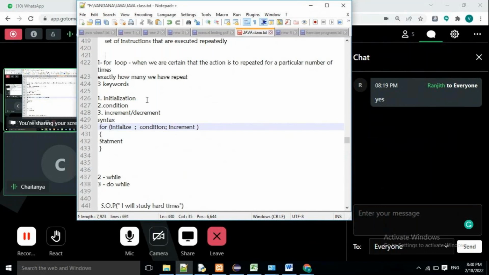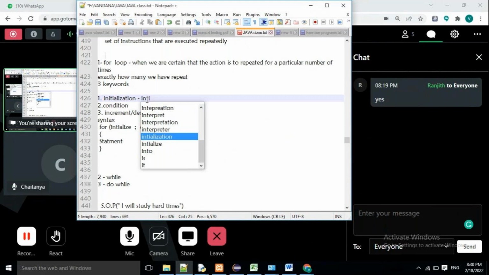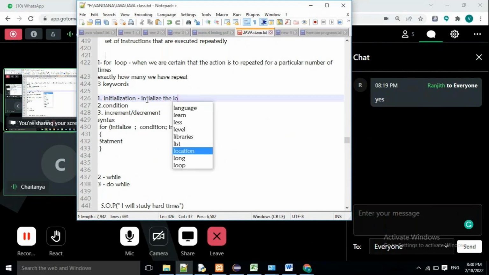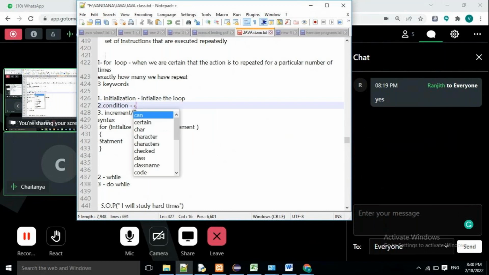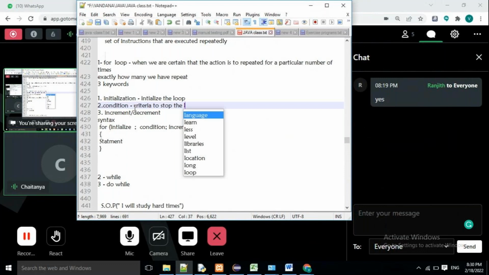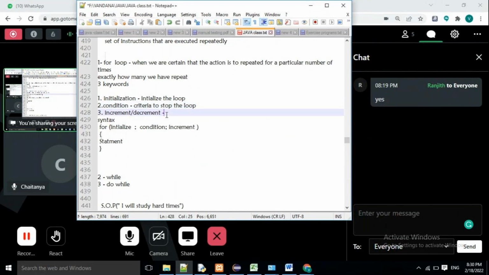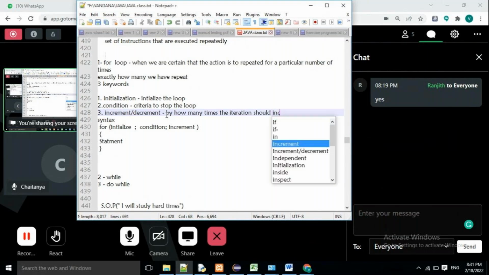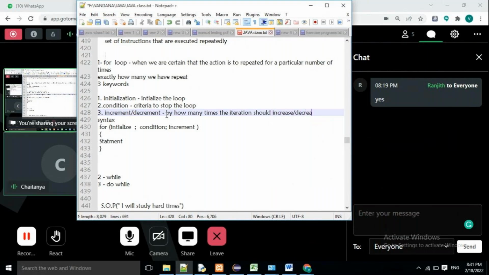Initialization means it will initialize the loop. Condition means the criteria to stop the loop. Increment or decrement means by how many times the iteration should be incremented. The iteration should move forward, should increase or decrease.